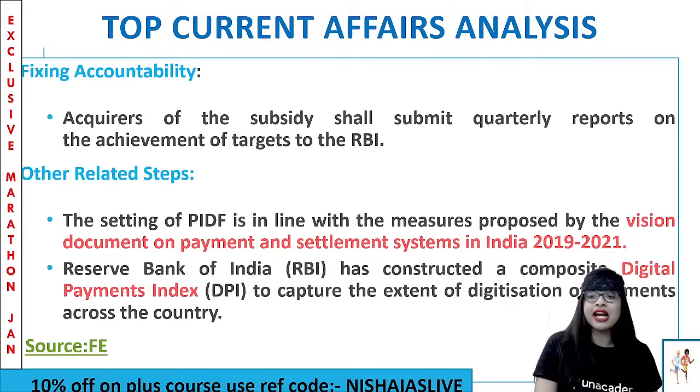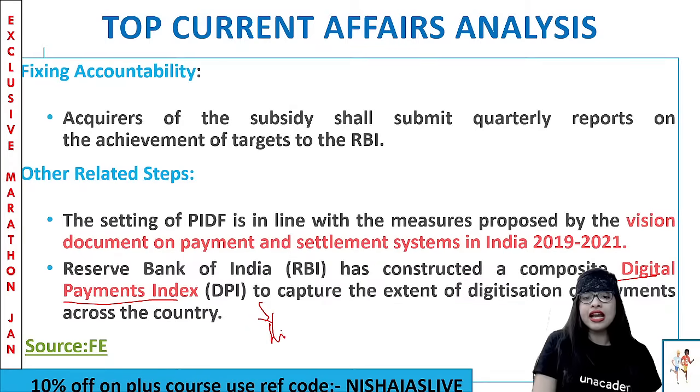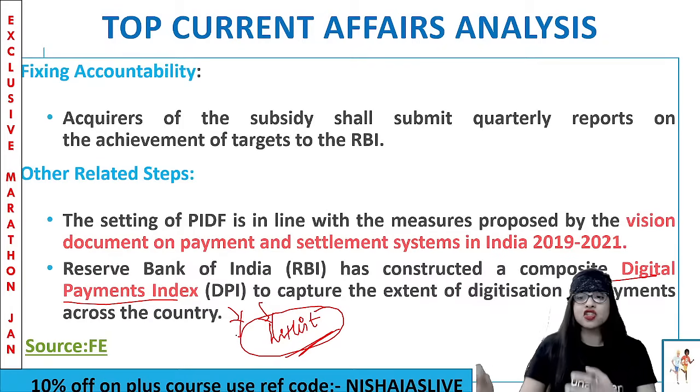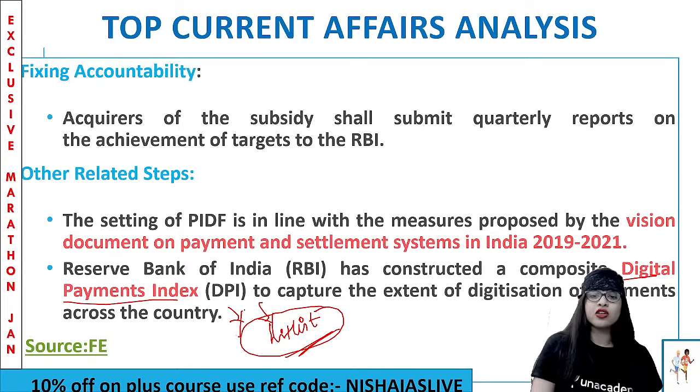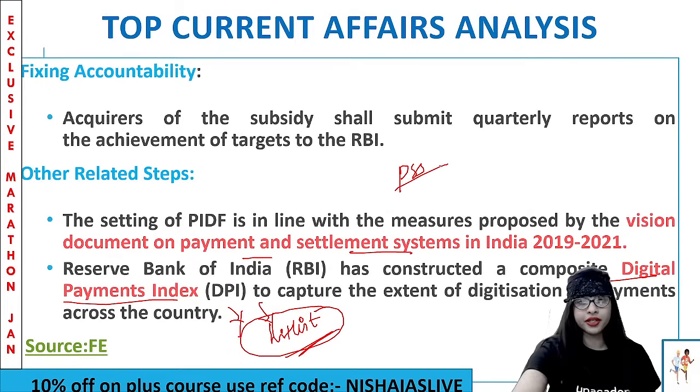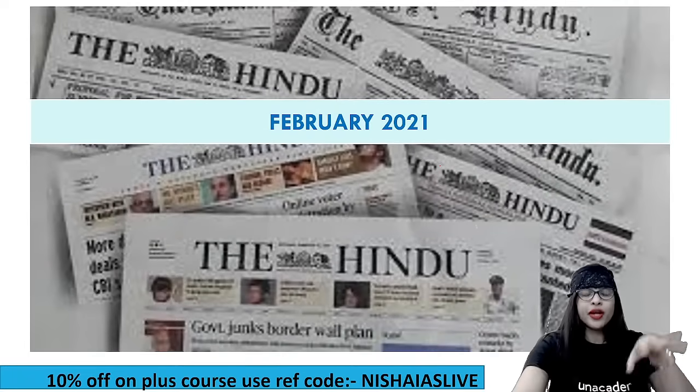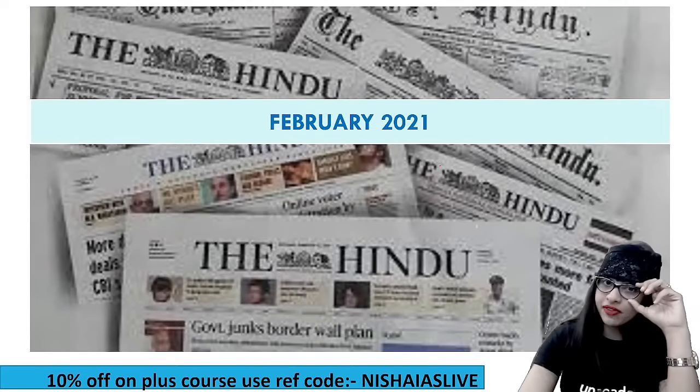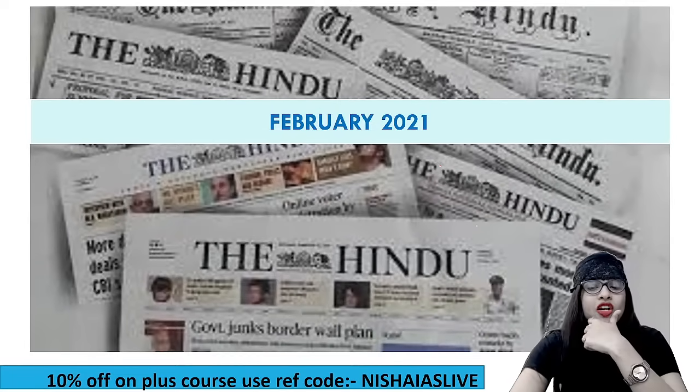So now DPI or Digital Payment Index is also another hit list topic. Already we have discussed a lot of points based on that, so please go through that as well. From this particular topic, another hit list topic is DPI. Clear? And also Payment and Settlement Systems, PSS. Clear? So these are a couple of important points to be noted. We are done with the month of Jan 2021 economy current affairs. Is it very clear, all of you?